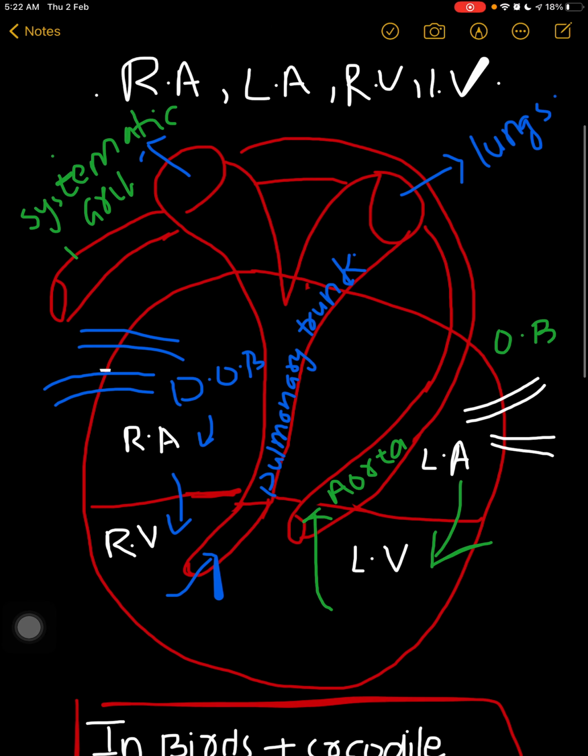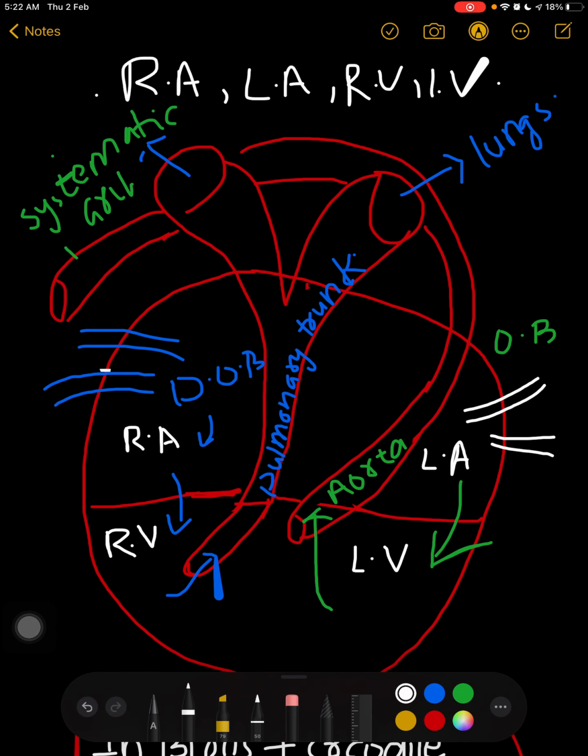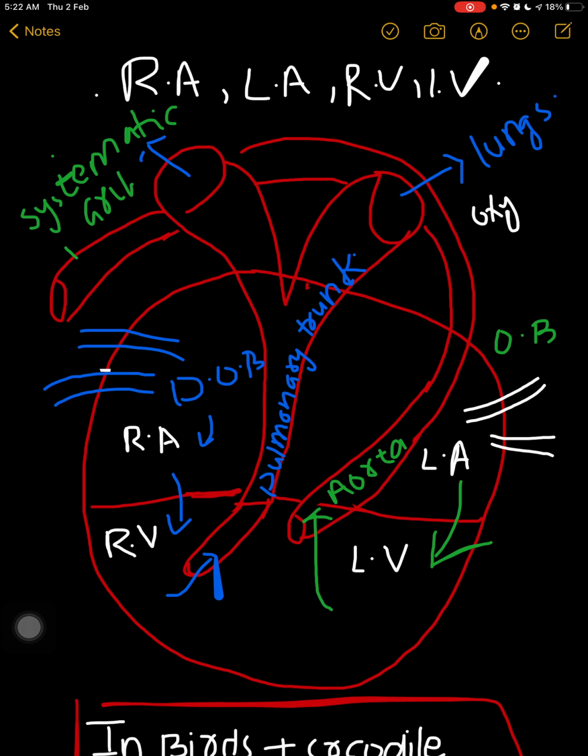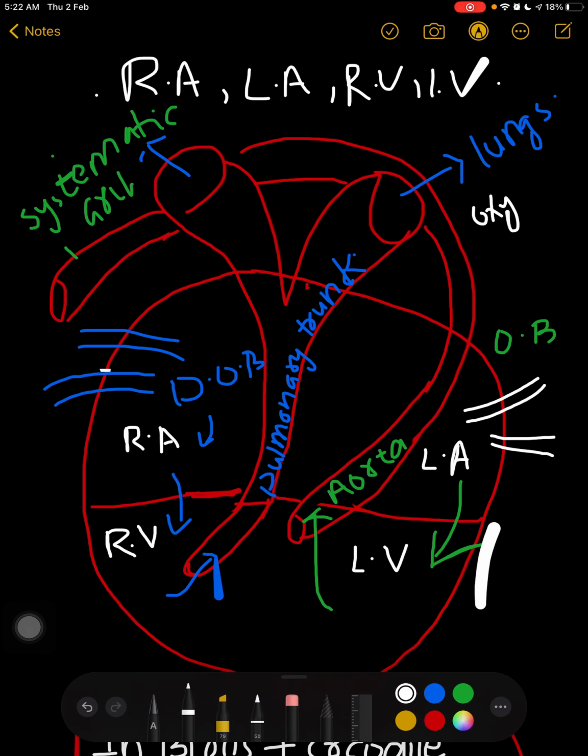So what is this? The deoxygenated blood goes from the right atrium to the right ventricle. Now right ventricle to pulmonary trunk to the lungs for oxygenation. Now the oxygenated blood goes from the left atrium to the left ventricle. Now left ventricle to the aorta, and aorta to the systemic arch into the whole body. So here you can see this is complete double circuit circulation. One more thing to remember.